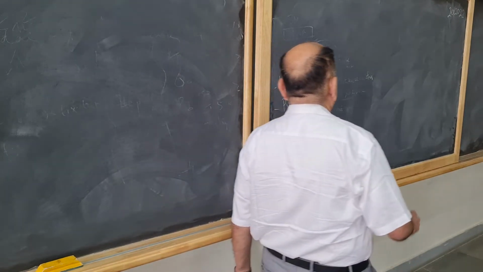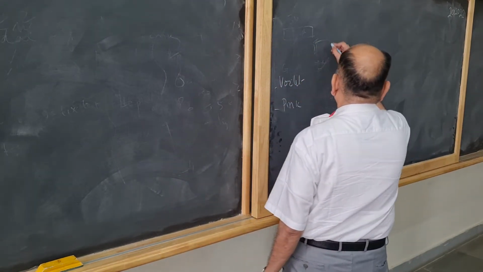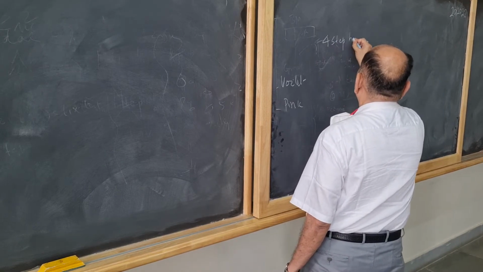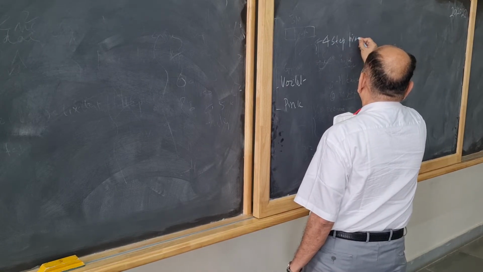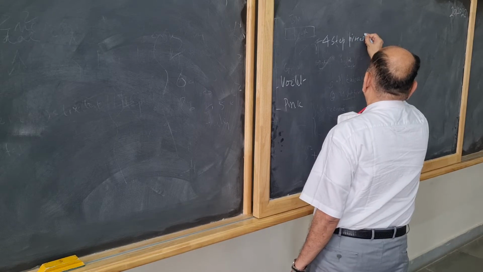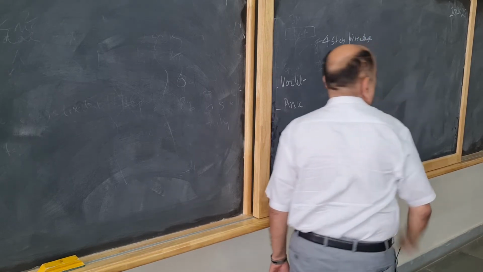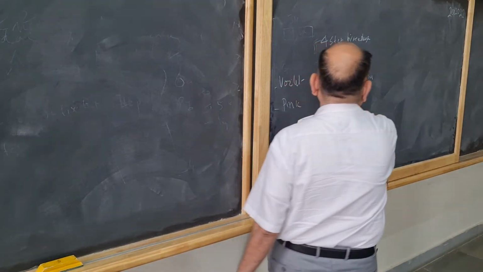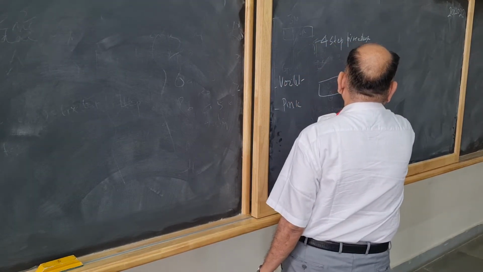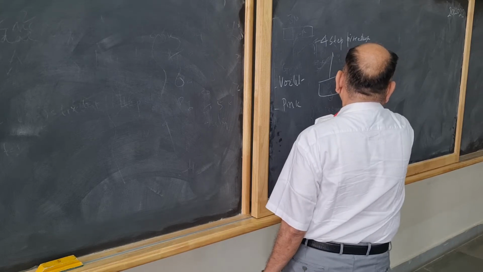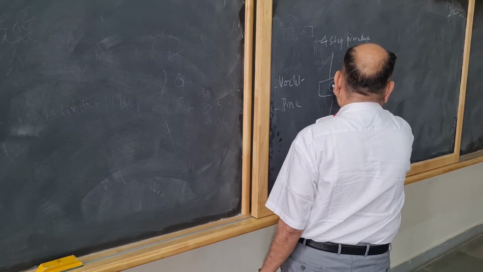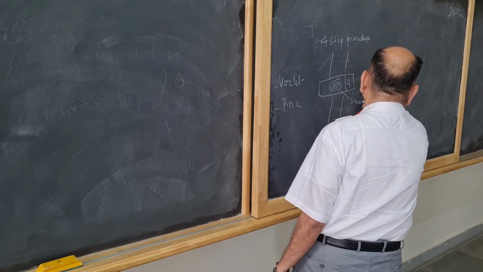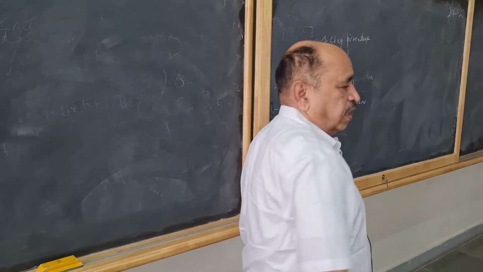Now it is a 4-step procedure. How many steps? 4-step procedure. We write gram here. Smear. Okay.